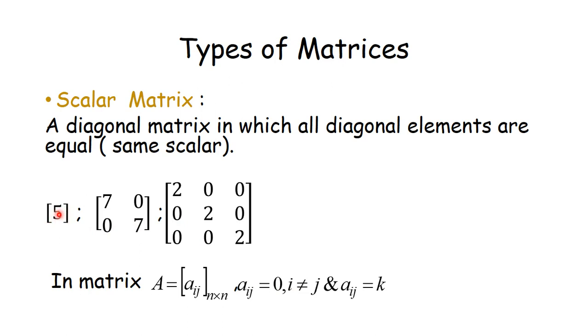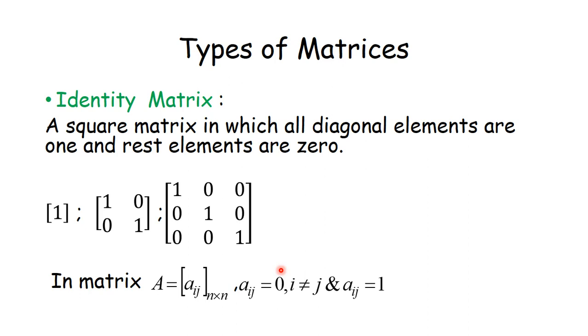See, this is a matrix of order 1 by 1. This matrix is a row matrix, a column matrix. Okay, then it is a square matrix, it is a diagonal matrix. Now it is also a scalar matrix. See, non-diagonal elements are 0 and diagonal elements are the same. Non-diagonal elements are 0 here and diagonal elements are the same, then this is a scalar matrix. Okay, any scalar can be there, but these scalars will be equal.